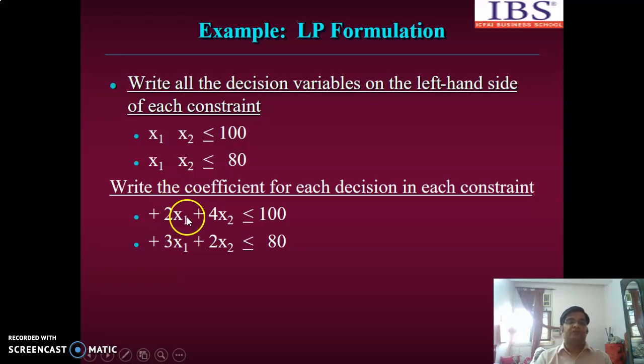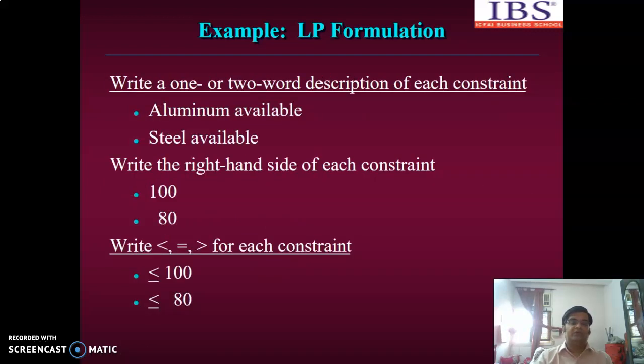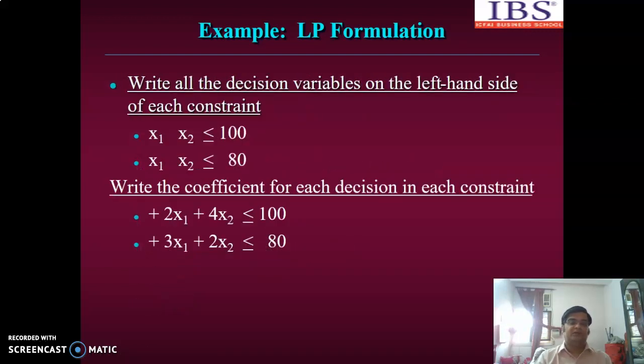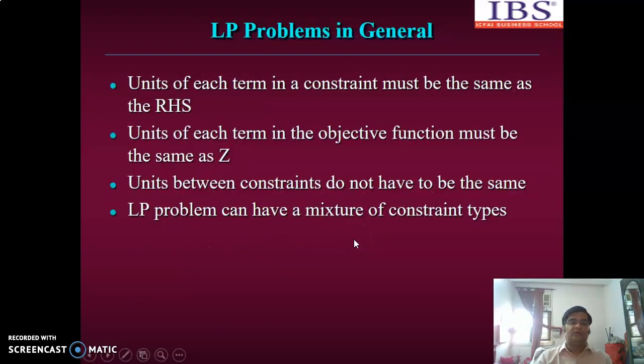So 2x1 plus 4x2 is less than equal to 100. This is one equation, and the other equation is 3x1 plus 2x2 is less than equal to 80. So two equations: the first one is for aluminum and the second is for steel. That is all about our formulation problem.